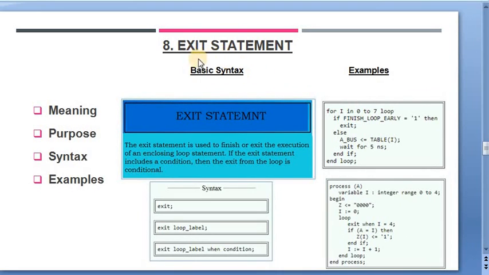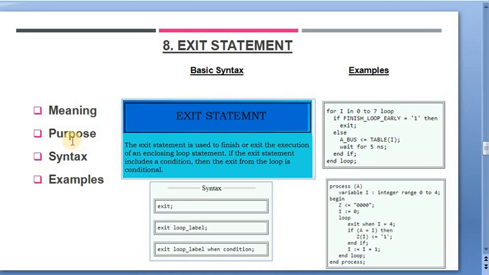Again, the definition says that these statements are used to terminate a loop. That means these statements are used to finish the current loop statement or exit from the present loop. So the purpose is clear regarding these exit statements.